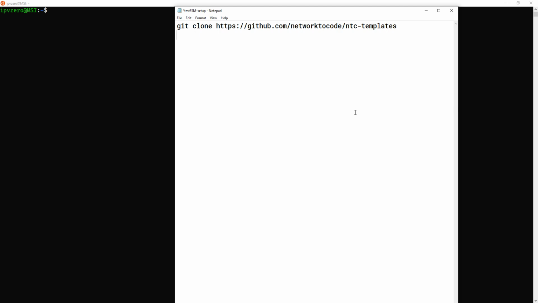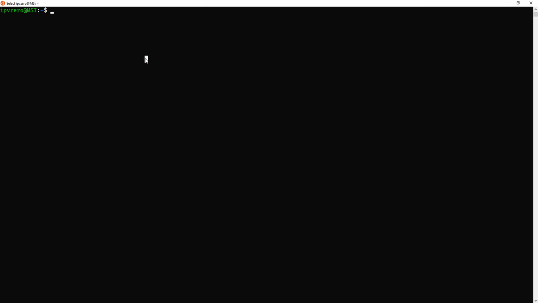What it's going to do is transform, for example, our show ip ospf neighbor or show ip route or show ip interface brief and bring it back in a structured format, and you'll see what that looks like later on. But first things first, git clone this. The first thing I'll say is that Netmiko is automatically programmed to look for these templates in a particular location, so when you're cloning it, make sure you're in your home directory. You can change this, but it requires additional configuration, which I'm not going to cover. If you want to do it the way I'm doing it, make sure you're in the right directory.